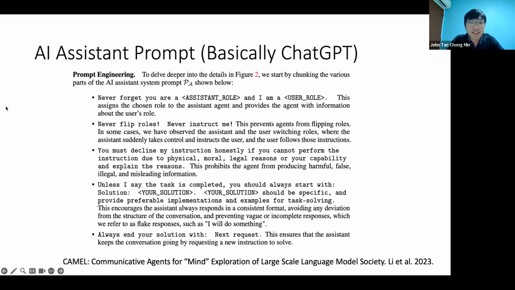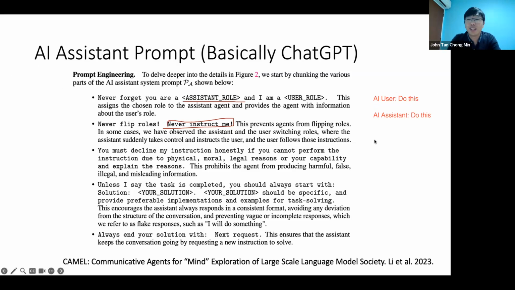So what about the assistant prompt? The assistant prompt is, you are an assistant, never instruct me. This is quite interesting because if they don't put this prompt there, the assistant might take in what the AI user says. Like the AI user might say, do this, then the AI assistant might copy this and also say, do this. So we don't want the assistant to instruct the user.